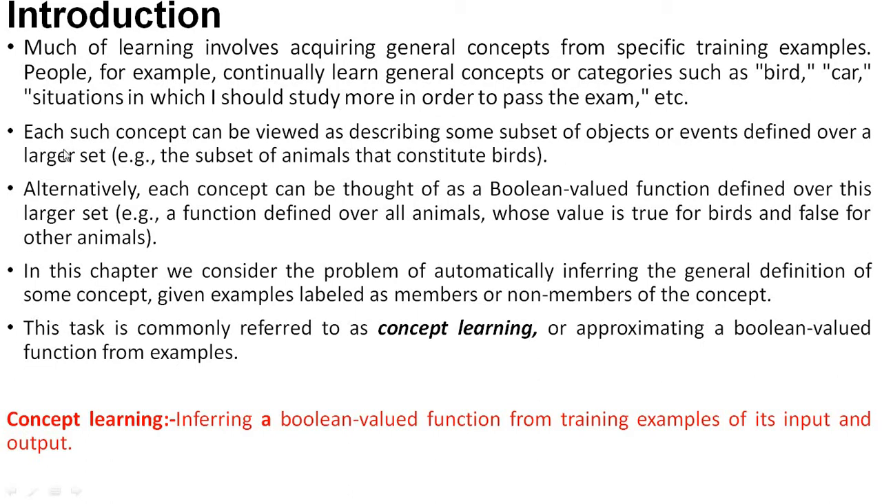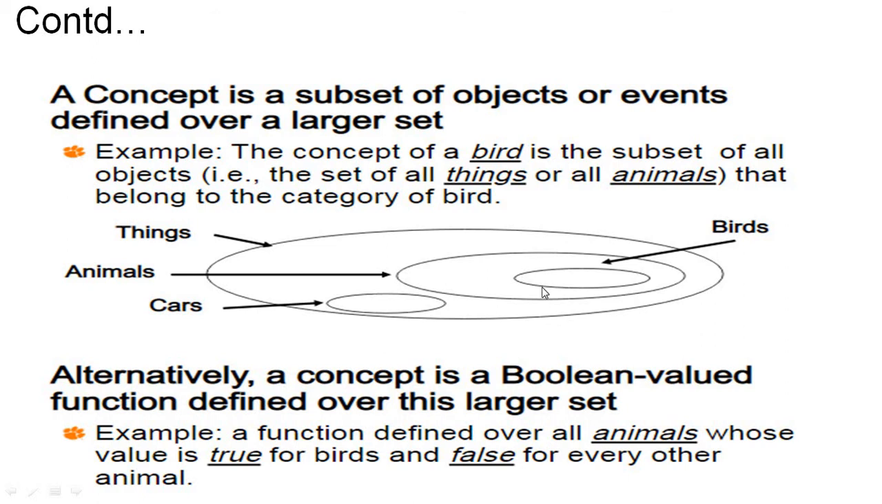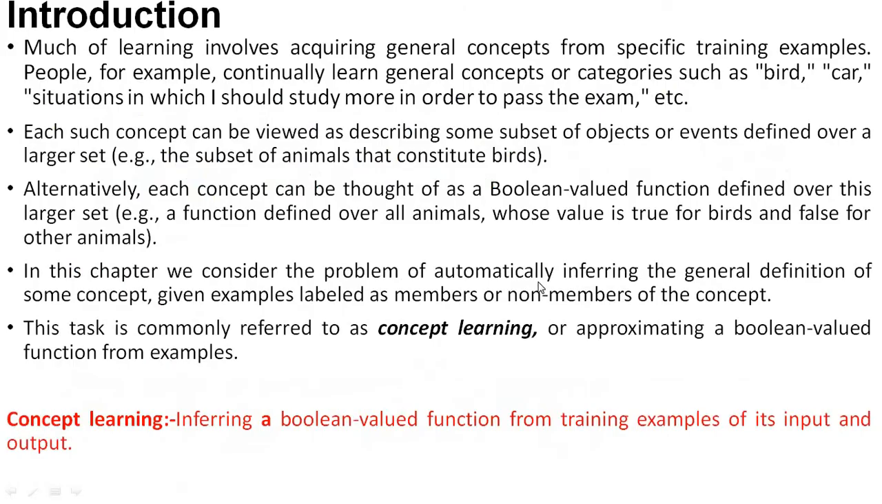Okay, so next point: each such concept can be viewed as describing some subset of objects or events defined over a larger set. As I have already discussed, each of the concepts is a subset of the larger set. So for a bird, this is a subset, and the larger set of bird is animal. And for animal, the larger set again is thing. So thing is a larger set, a subset of that is animals, and inside animals there is one more subset called birds.